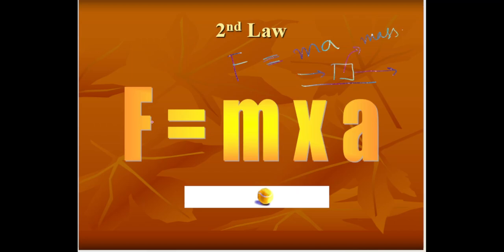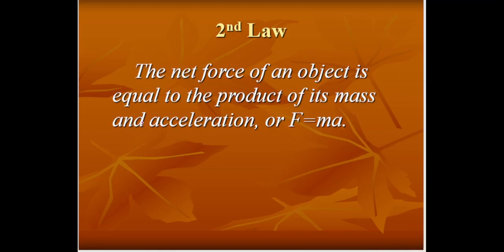So in Newton's second law, the net force on an object is equal to the product of its mass and the acceleration with which the object is moving.